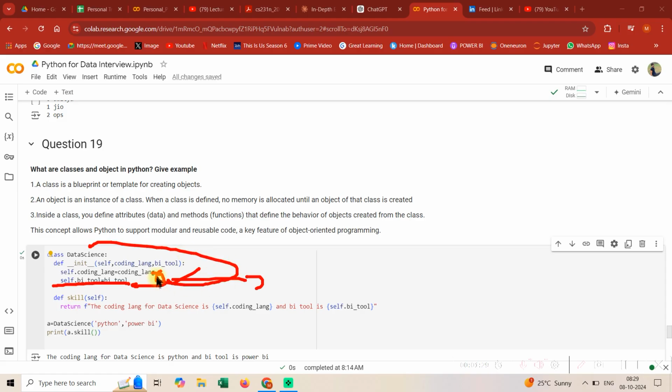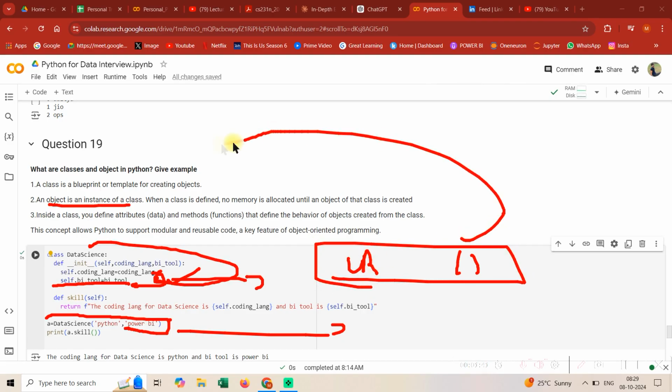So whenever someone creates an object, what is an object? An object is an instance of a class, right? In Python, you do this every time, like linear regression. What is this, guys? This is all classes and objects only. Now the thing that I'm talking about is that you have defined the attributes.